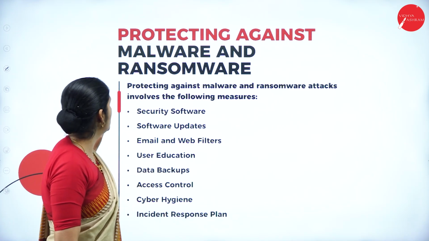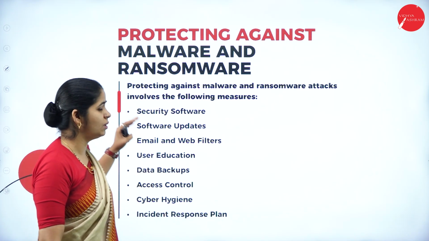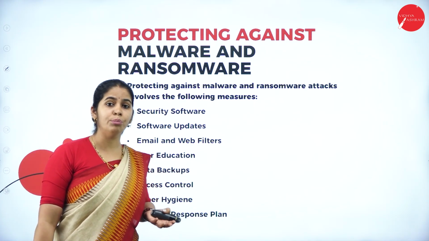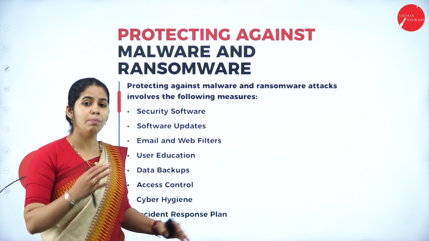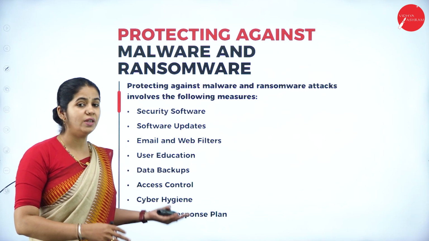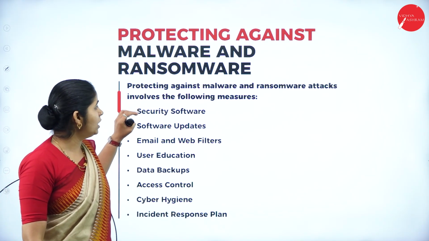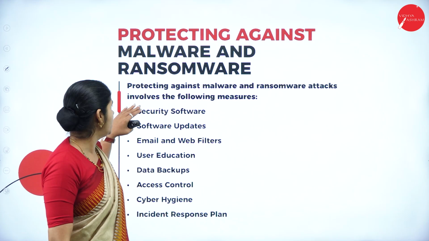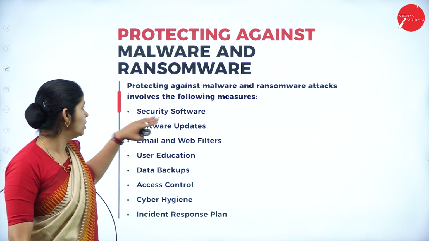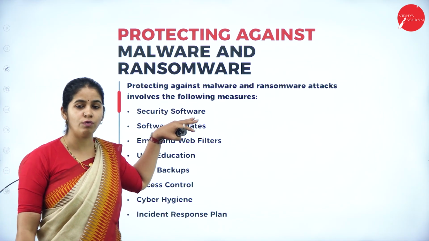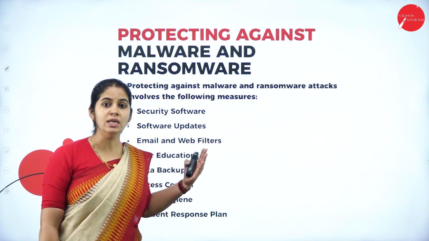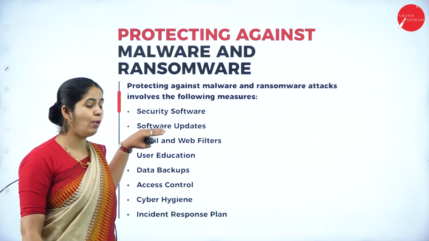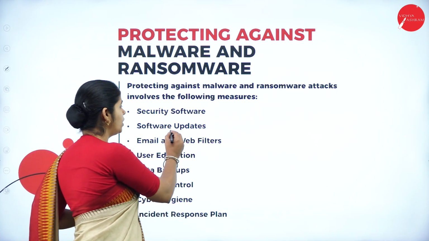And then protection against malware and ransomware. How do we provide protection against malware and ransomware that is deployed to the systems or end devices? Protecting against malware and ransomware attacks involves the following measures. One is security software. Each and every device has to have security software and keep updating it.